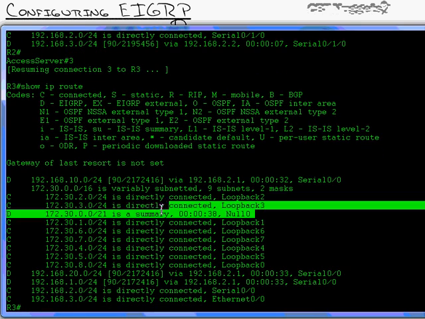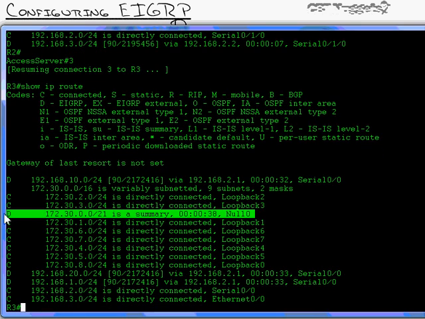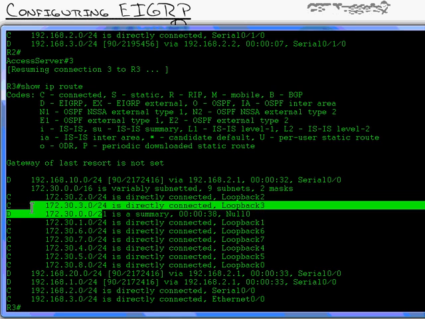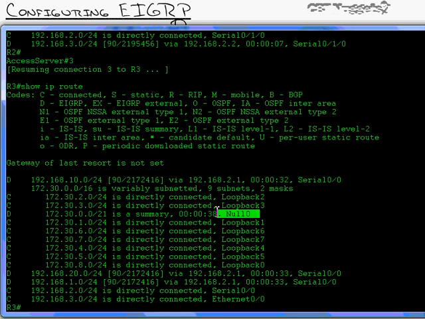All right, here we go. Look at that. You see, in the router that is sending the summary route, it says I have 172.30.0.0. That is a summary route that I typed in. And I'm sending all traffic that is sent to that summary route to null 0. Null 0 is the garbage can. What? That means any traffic that it gets that matches this summary route, the router is going to automatically send to the garbage can. It's going to drop that traffic.